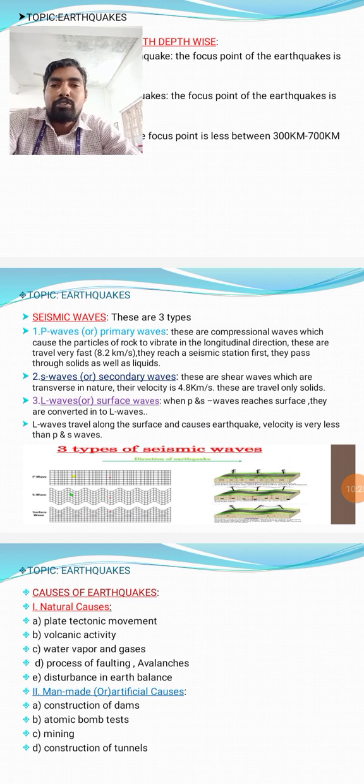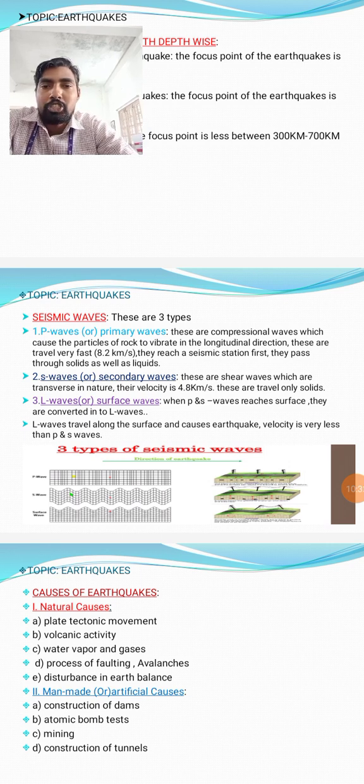So S waves, the second type of wave. These are shear waves which are transverse in nature. Their velocity is 4.8 kilometers per second. They travel only in solids. So S waves, or secondary waves.